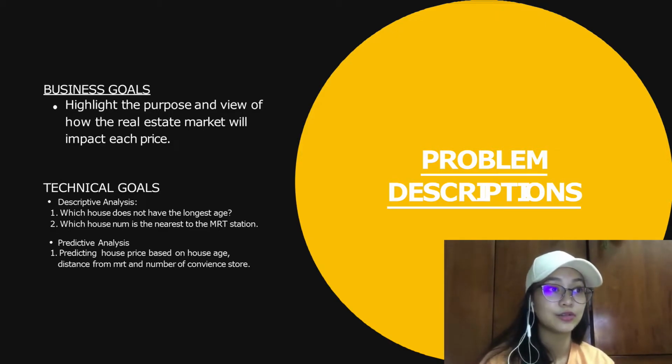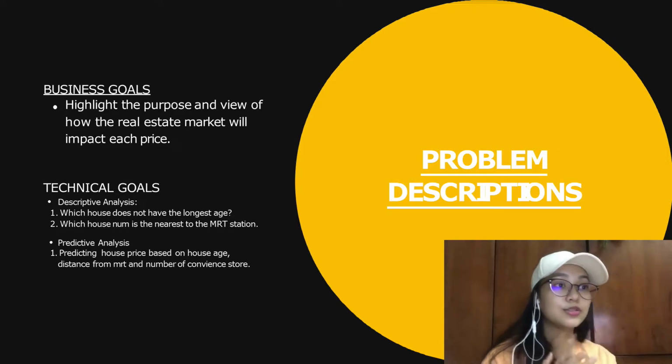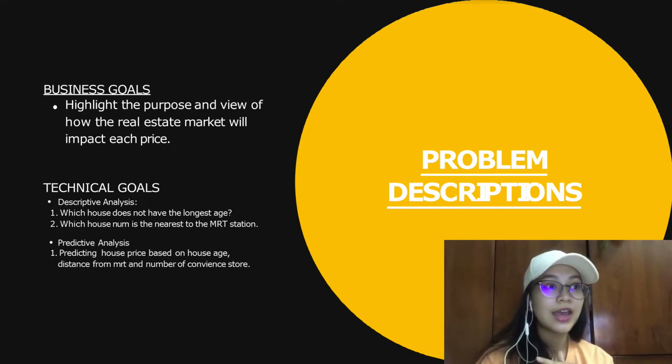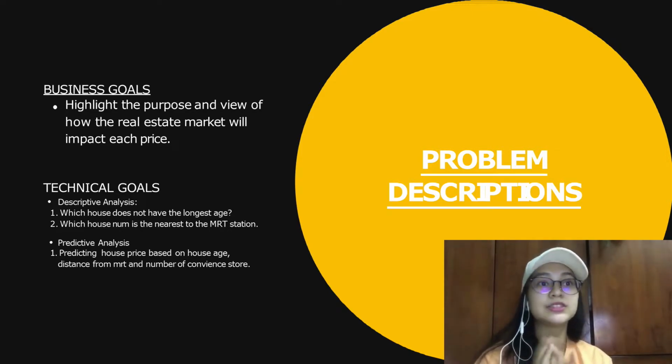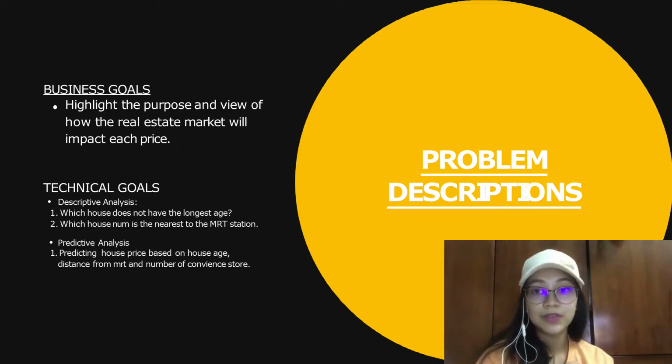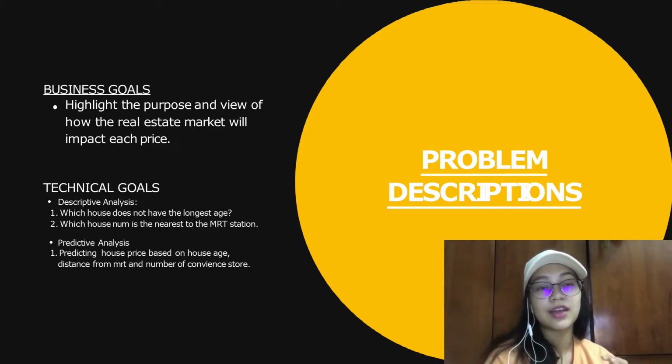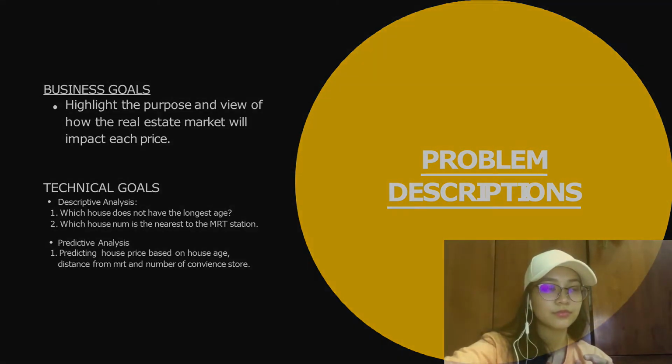Next are the technical goals. For technical goals, there are two analyses, which are descriptive and predictive analysis. Some of our descriptive analysis problems are which house has the longest age and which house is the nearest to the MRT station, while our predictive analysis is predicting house price based on the house age, distance from MRT, and number of convenience stores.